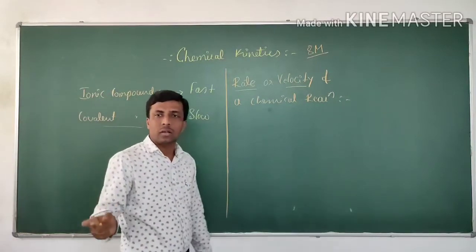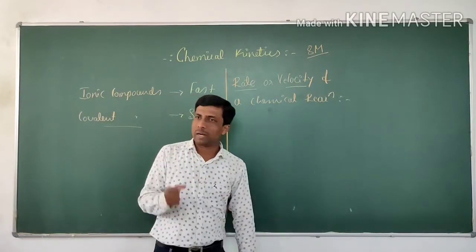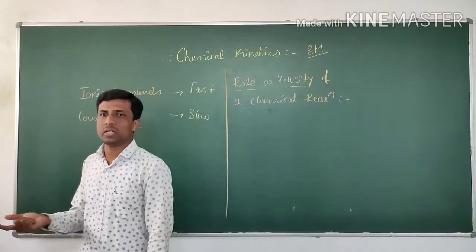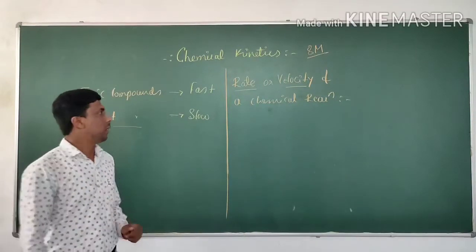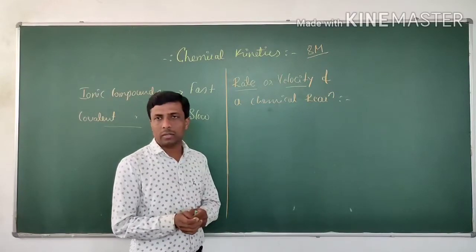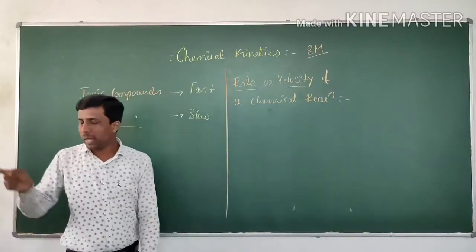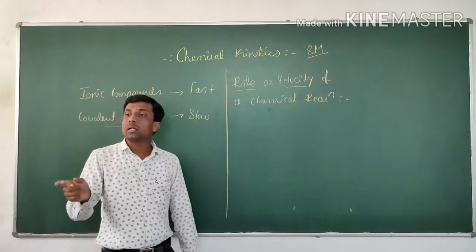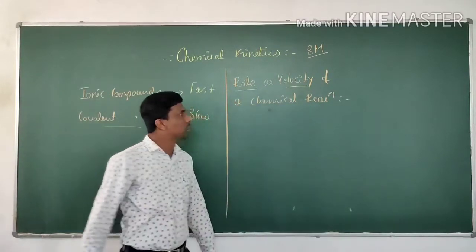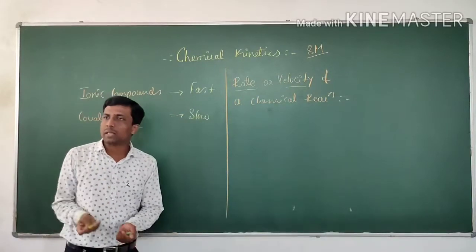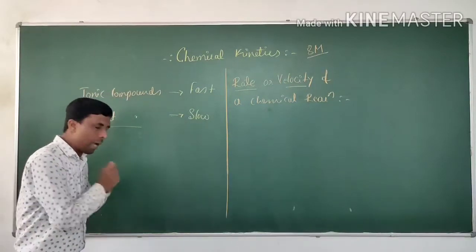Change in distance divided by time taken is the definition or the formula for velocity. When we calculate velocity, it is the distance traveled by an object in a unit time. Now, when we apply this to chemistry, how do you apply the velocity concept to reactions?